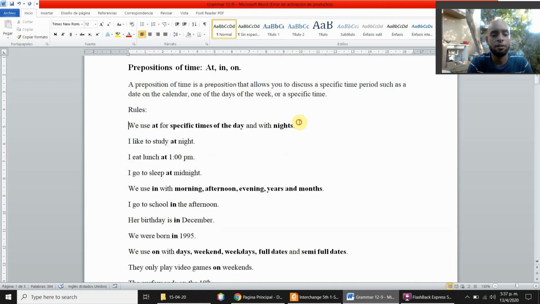We use at for specific times of the day and with night. For example, I like to study at night. I eat lunch at 1 p.m. You see, for specific times. And this is with night. I go to sleep at midnight. As we have explained, midnight is the same as 12 a.m.